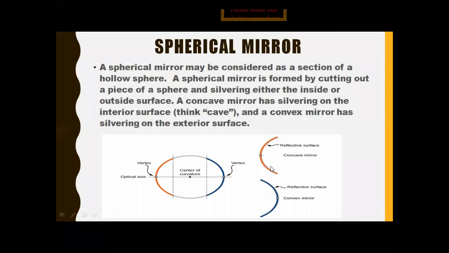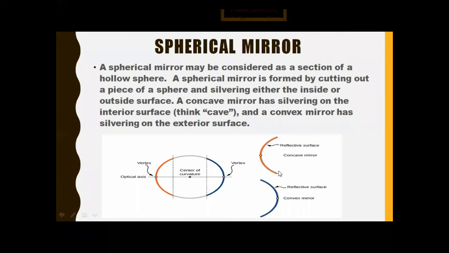Okay, students, I say that when we polish it on the inner side, the polished surface is the inner surface. And do remember one thing, that polished surface means the surface where we can see the image. If we are talking about a plane mirror and we are standing in front of it, we can see ourselves. So that side of the mirror is known as the polished surface. Similarly, when we take a spherical mirror and we polish it from the inner side, it means we can see the images on the inner side.